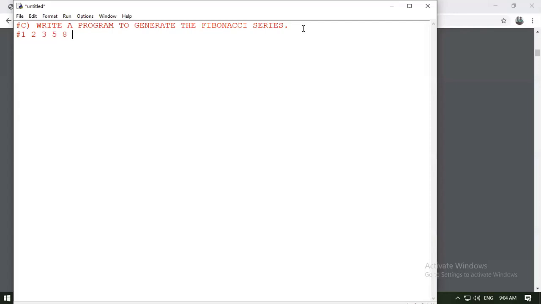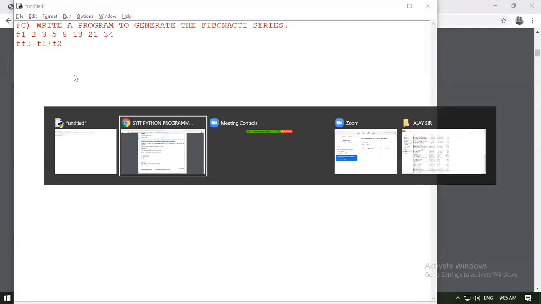This is your Fibonacci series. I hope you are aware of this concept. Addition of first two numbers equals the third number. That is your Fibonacci sequence. Simply, we can say F3 equals F1 plus F2. The third number is the addition of the first number and the second number. Let's see what we can do here.